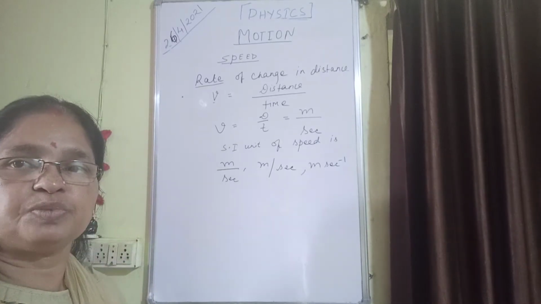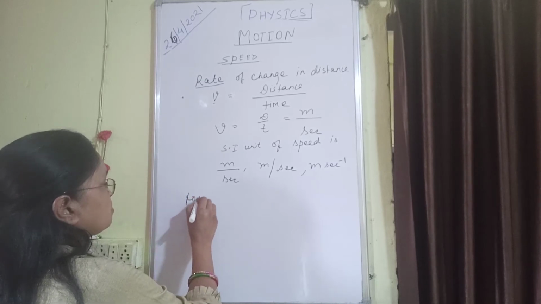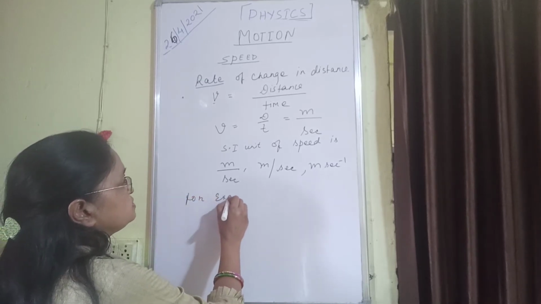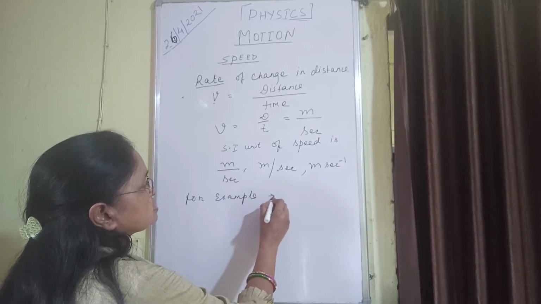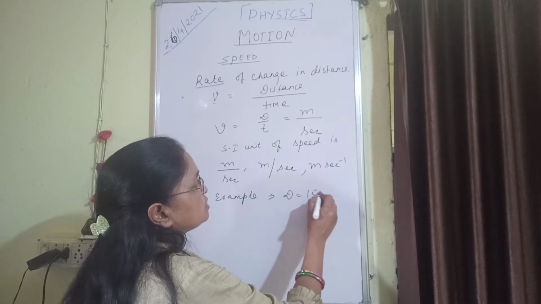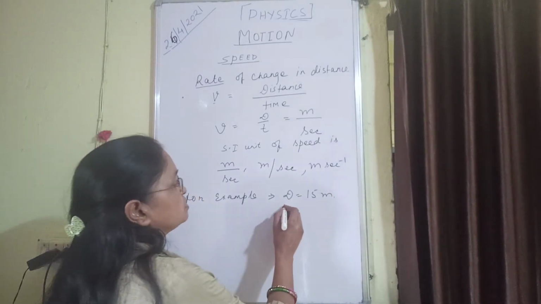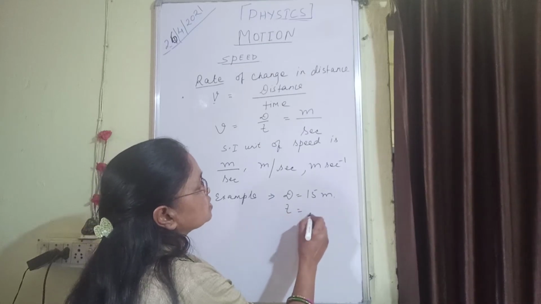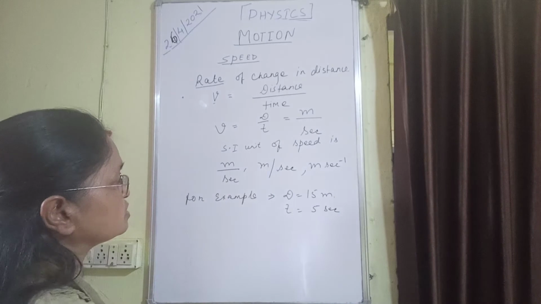This is the speed. For example, a body travels a distance of 15 meter and it takes time equal to 5 seconds. So how can we take out the speed?